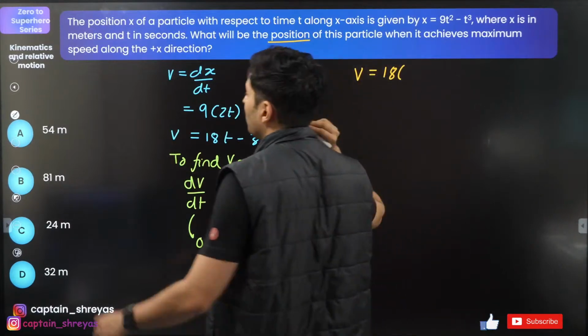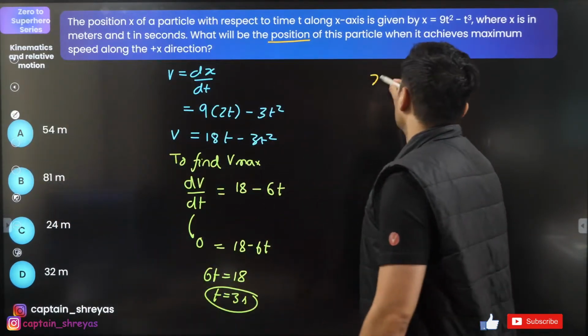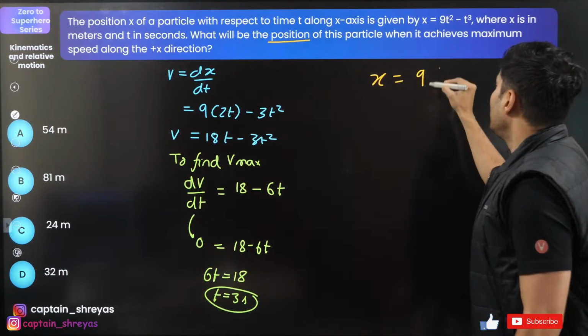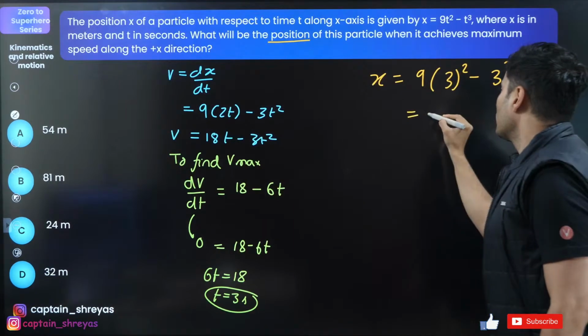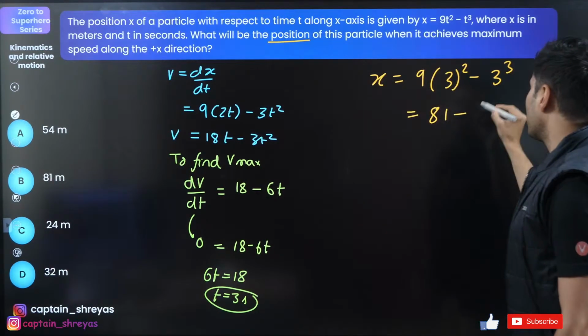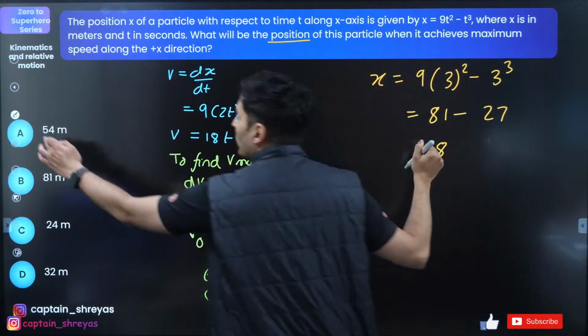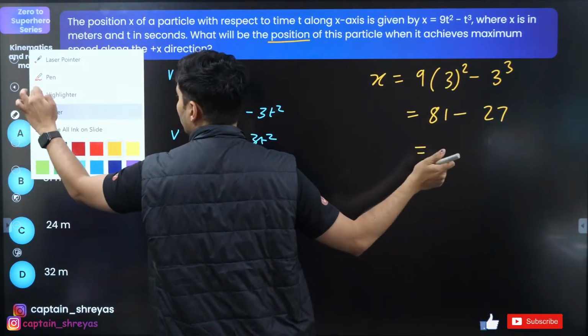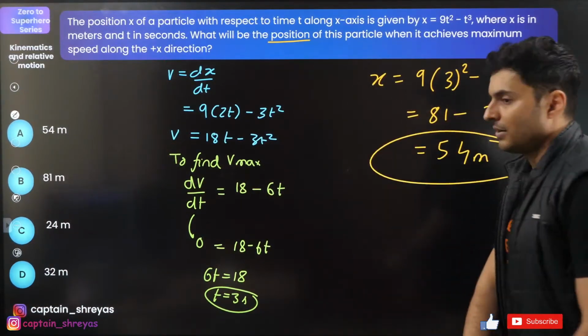The question is find the position, guys. So let's find the position using this formula. So x will be 9t square minus t cube, that means 3 square minus 3 cube. So this will be 9 9s are 81 minus 27, which is basically 54 meters. That is the answer.